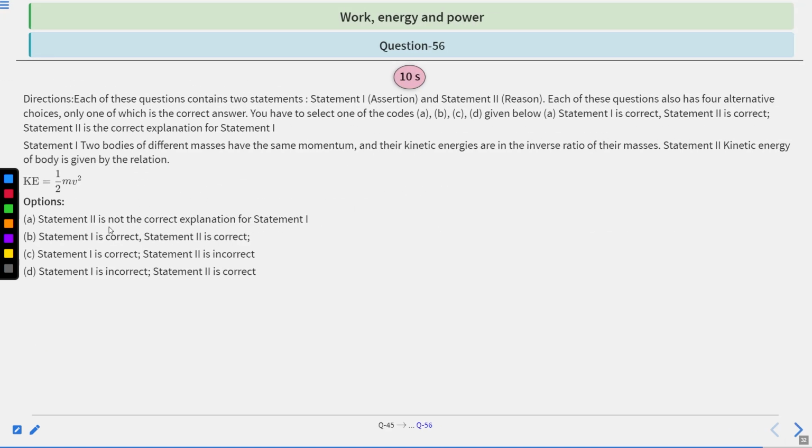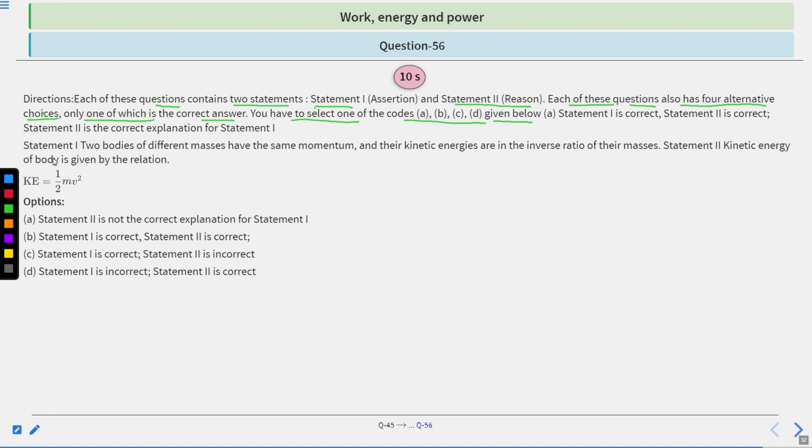This is an assertion reason type question. Directions: each of these questions contains two statements, statement first, assertion, and statement second, reason. Each of these questions also has four alternative choices, only one of which is the correct answer. You have to select one of the codes A, B, C, D given below.